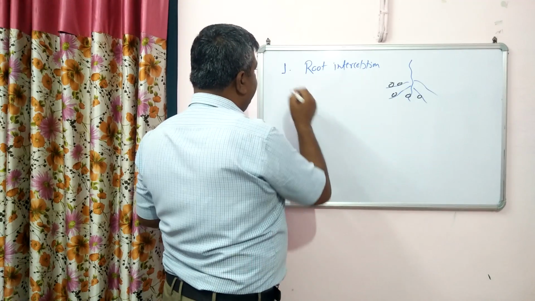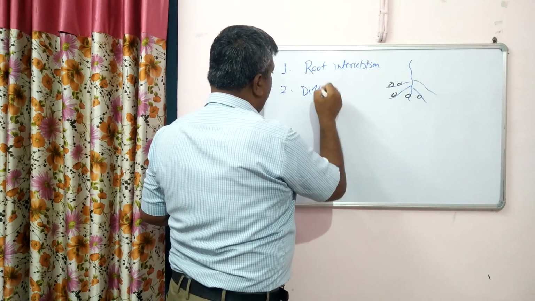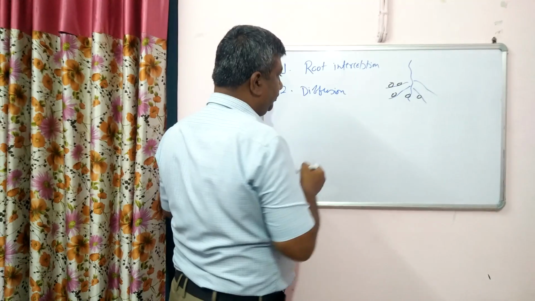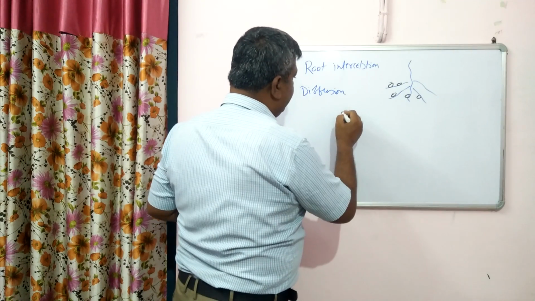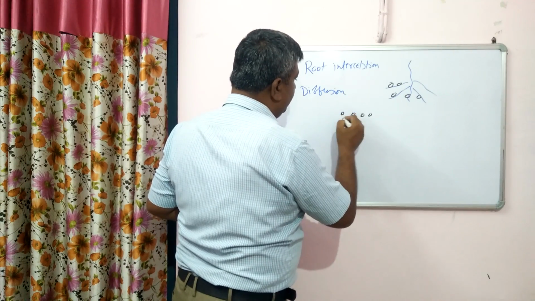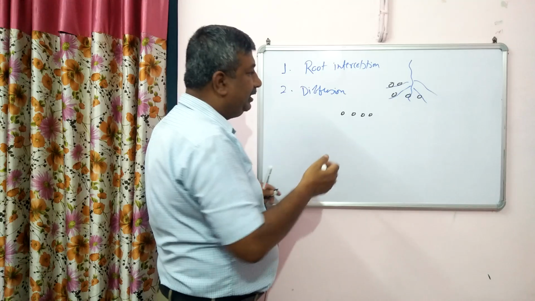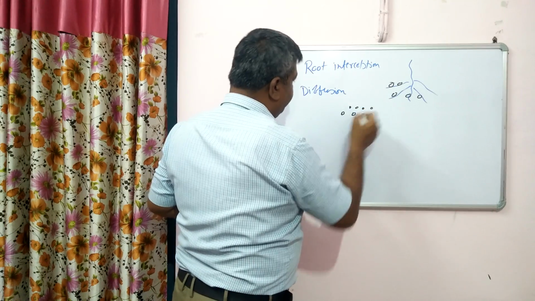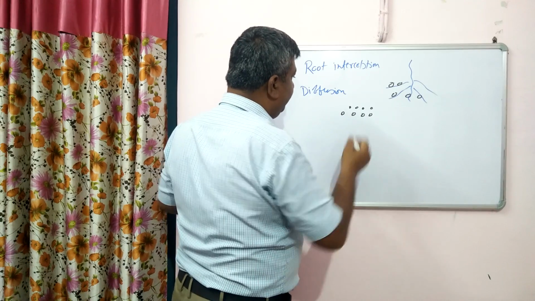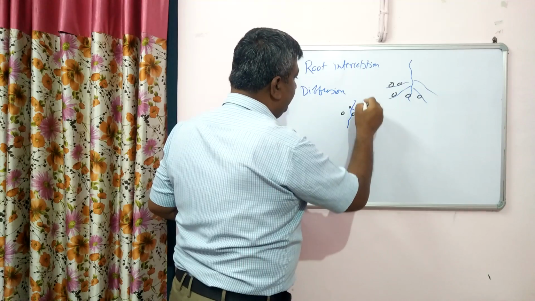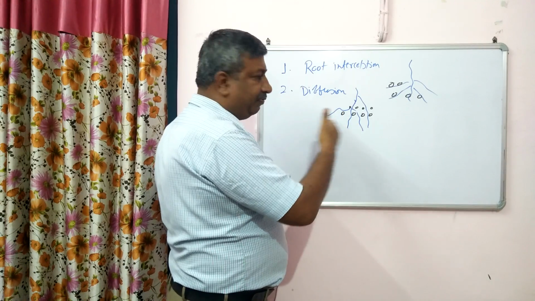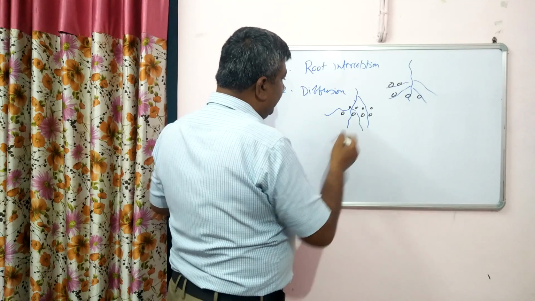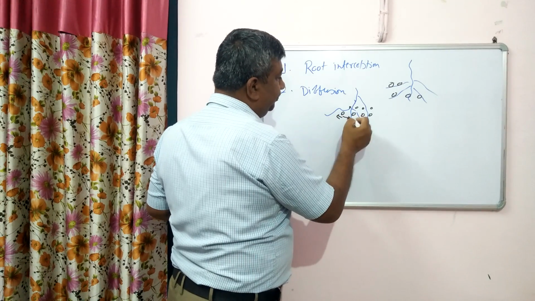Second one is diffusion. In case of diffusion, the roots are there, the nutrients are there, and nutrients move. They have thermal energy and they have random motion, and because of diffusion, because of their random thermal motion, they come in contact with the root.